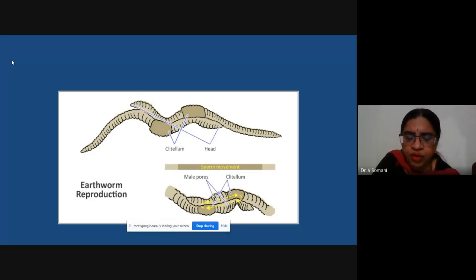Now you can see the male pores over there, and sperm movement occurs between the two organisms. We mentioned that these worms can be hermaphrodite, that is, male and female reproductive structures are present in the same organism. But the exchange of sperms will take place between two different organisms. So you can see how the reproduction is taking place and how the sperm movement will be achieved.